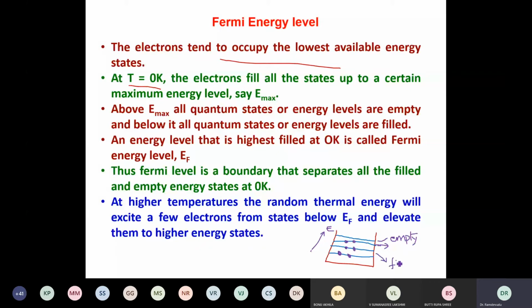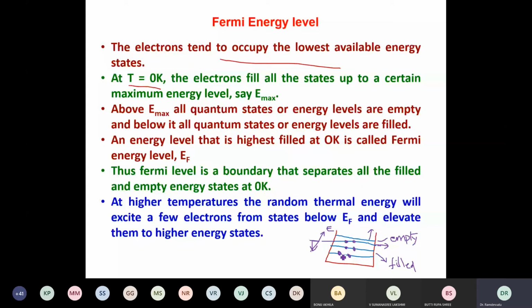The probability of finding an electron at any level below this is such that each level is filled by an electron. And above this, no electron is there; they are vacant states.